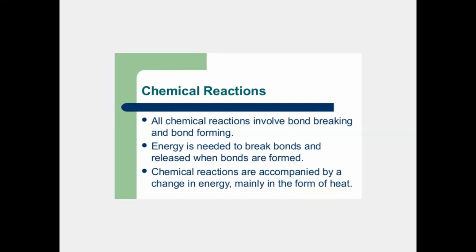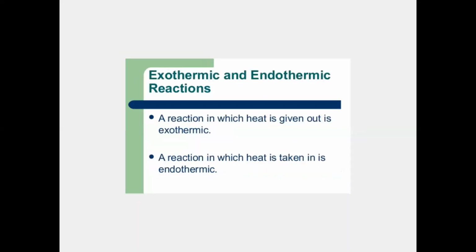So this is about what chemical reactions are and the concepts revolving around them: exothermic reaction and endothermic reaction. These two terms are very important.